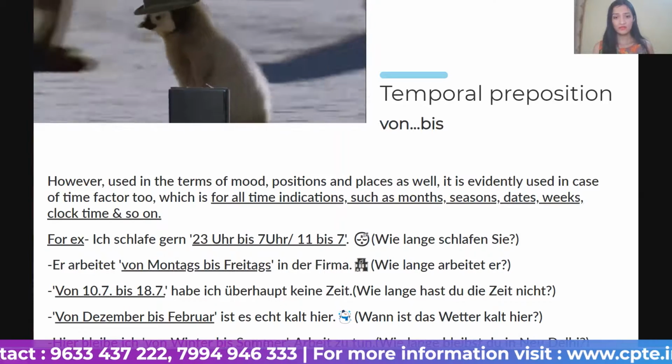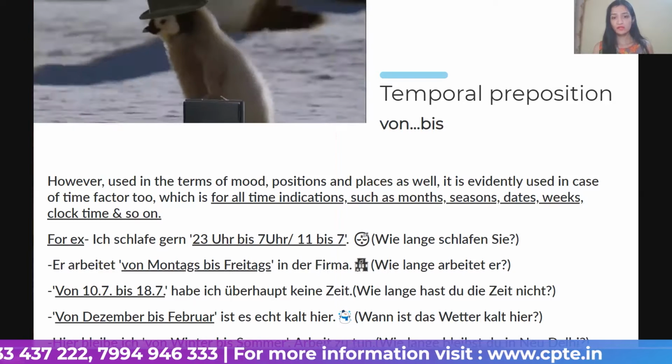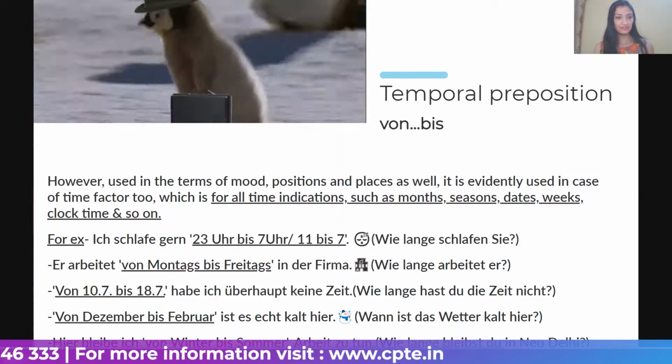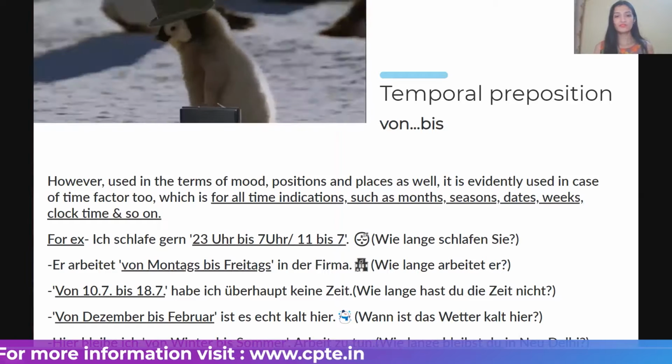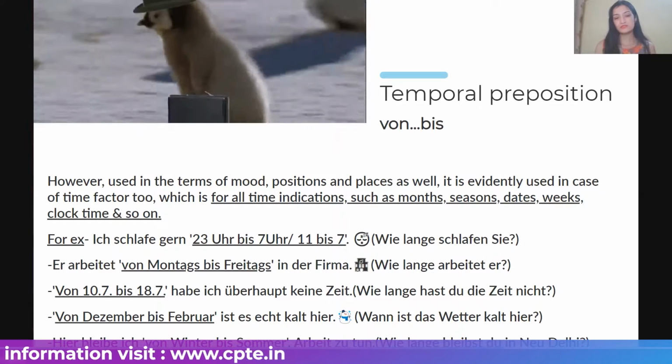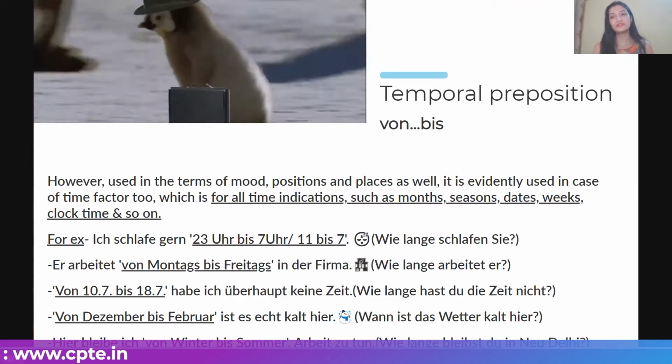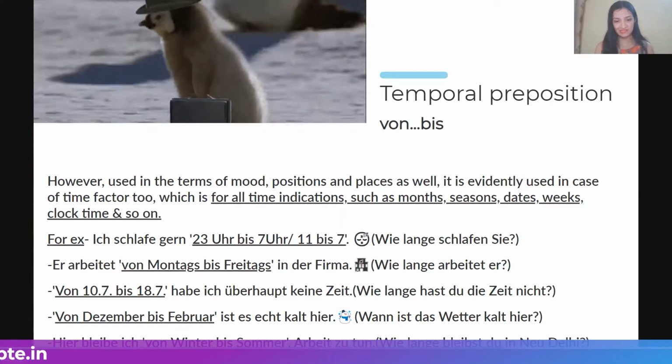And then, wann ist das Wetter kalt hier? When is the weather cold here? Freezing here. Von Dezember bis Februar ist es echt kalt hier. From December to the season of February, it is really, really cold, really freezing here.